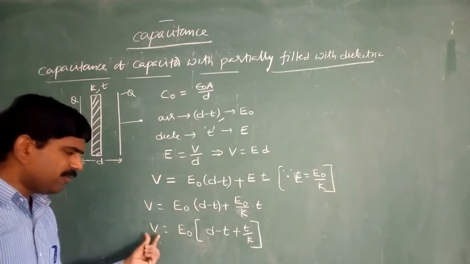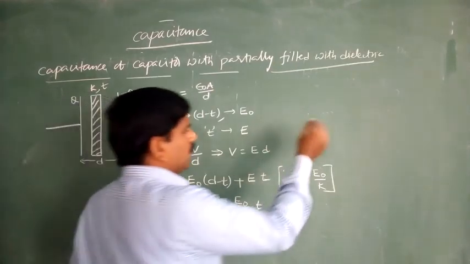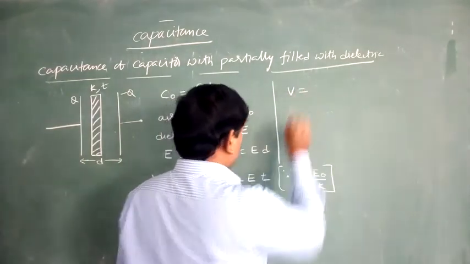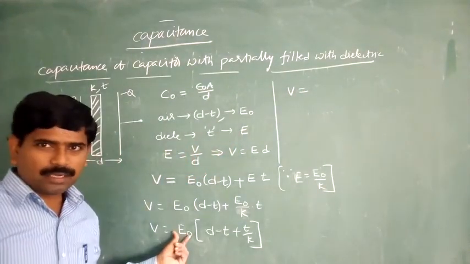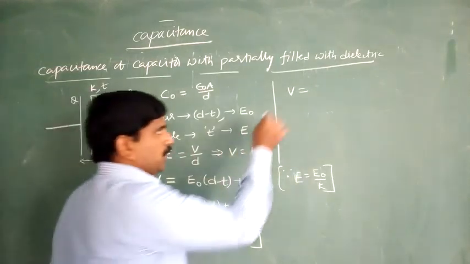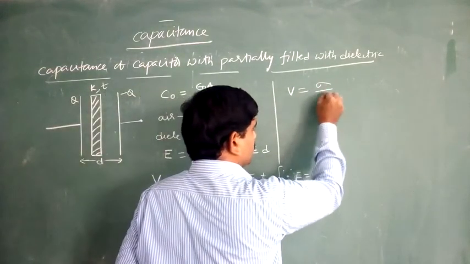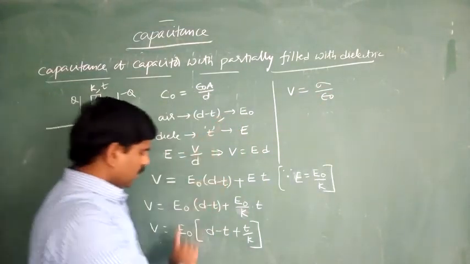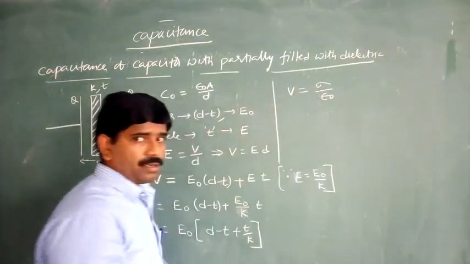Now, what about E naught, the electric field intensity between the capacitor plates? In terms of the surface charge density, E naught is equal to sigma by epsilon naught.